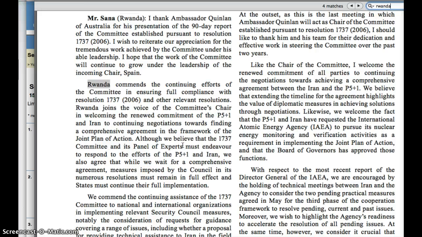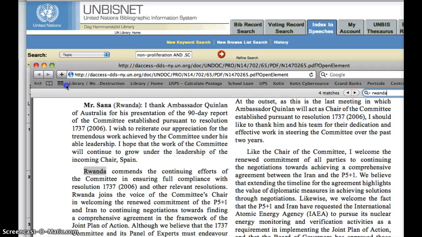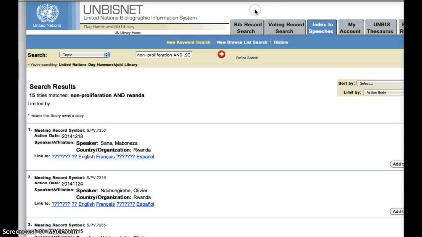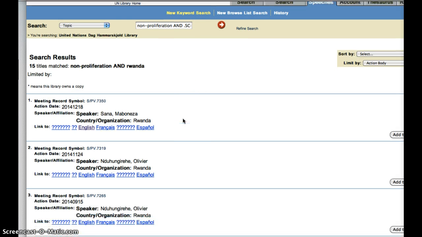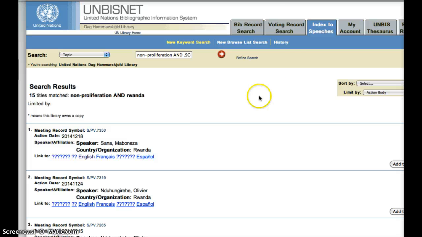Some of the reading's a little bit challenging, and you're going to notice a pattern. The first two paragraphs are a lot of niceties, thanking people, doing things like that. But it goes on to talk about what they want and what they think about non-proliferation. So this is just one speech. There's many more. Okay, so we're going to go ahead and go back. So that's BizNet. You could do that for any of those. So you're going to use that.